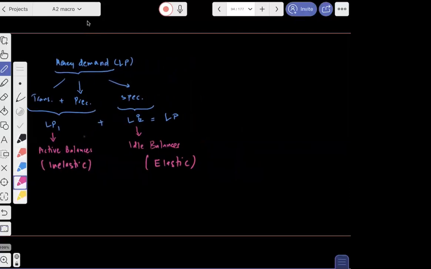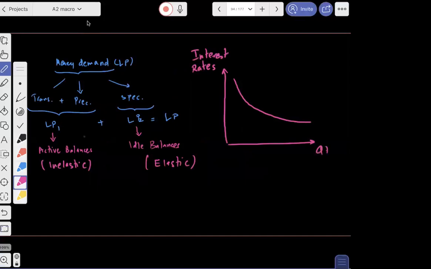And we came up with a demand curve, which is a downward sloping demand curve, where interest rate is on my y-axis, interest rate is your opportunity cost, and this is your quantity of money.